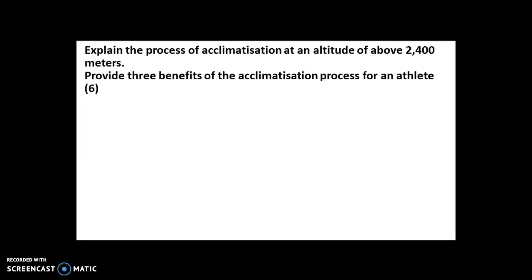So the next question is looking at the process, or this one here: explain the process of acclimatization at an altitude of above 2,400 meters. Now that's important here. So we need to know what this is. We need to know why altitude needs a period of this, and then we need to have an understanding of the time period for this section. Three benefits then, if people do acclimatise for the appropriate period before an event, what are the benefits? What can happen? Why do people do it?